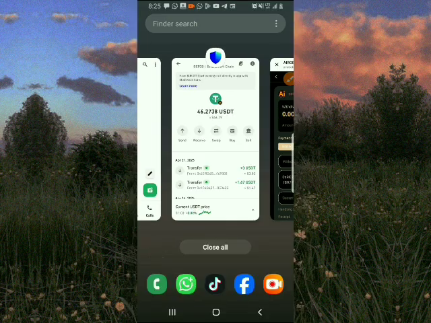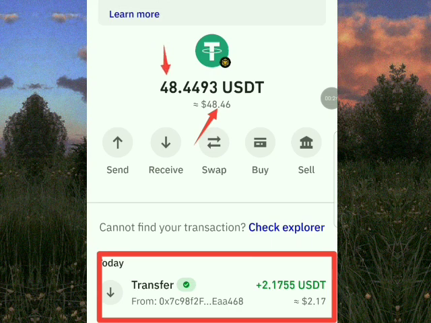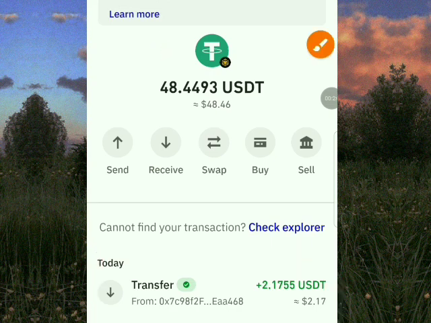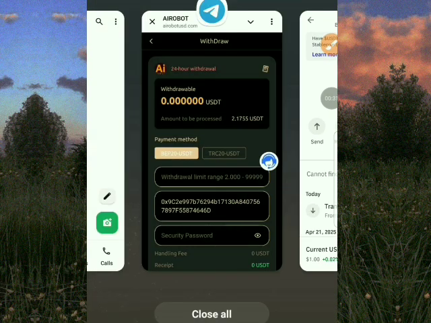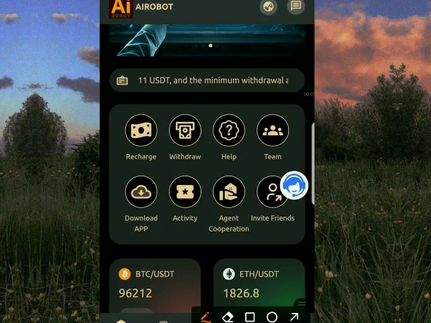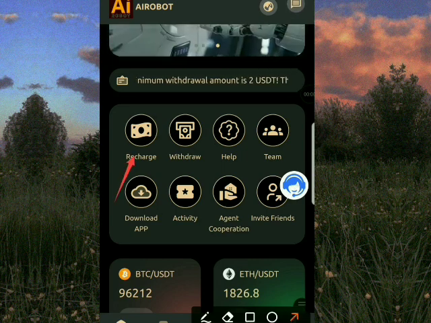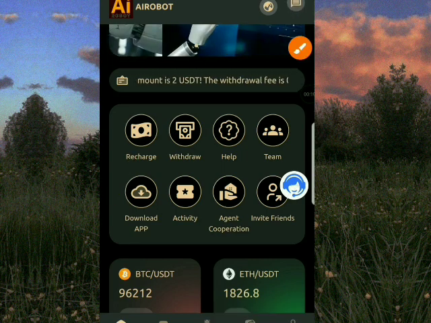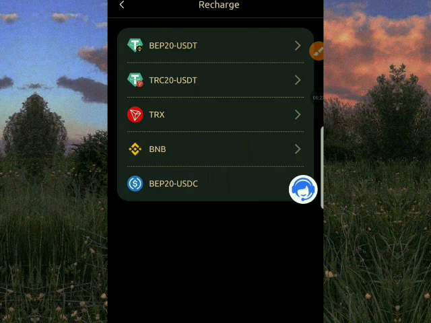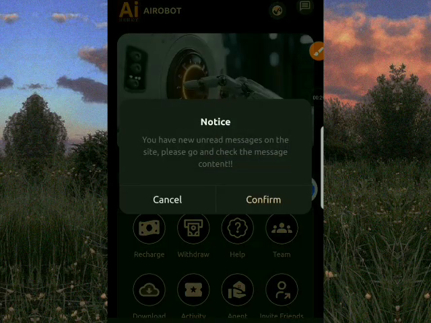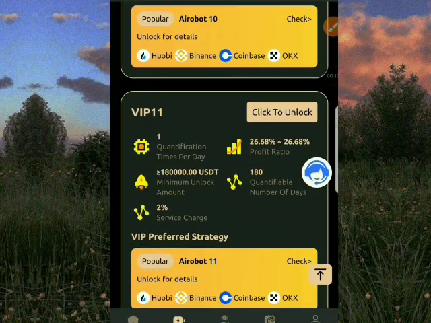So this is my Trust Wallet. So as you can see, it has reflected into my Trust Wallet. So now it is 48 USDT, and you can see transfer of 2.17 USDT has reflected. So let me teach you how you can earn in this platform for yourself. All you just have to do is click on recharge. Once you click on recharge, it takes you to an interface where you recharge with any USDT of your choice for you to subscribe to the daily VIPs in this platform and be earning massive profits in this platform.